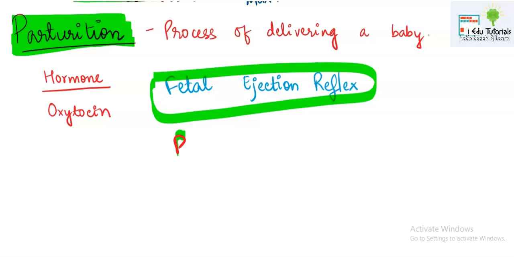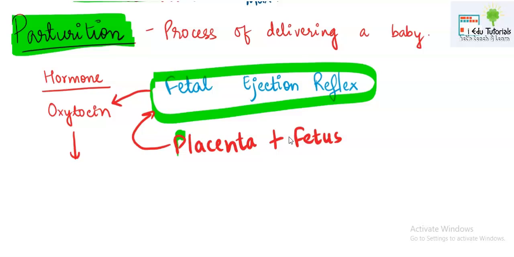Two components help in it. One is placenta and the other is the fully grown fetus. So once fetus is ready, placenta is also ready. They both stimulate the fetal ejection reflex. Now because of this, oxytocin hormone is produced by the posterior pituitary. This oxytocin hormone will act on the muscles of the uterus, and it will continuously, rhythmically bring contraction and relaxation, which is known to you by the term labor pain.